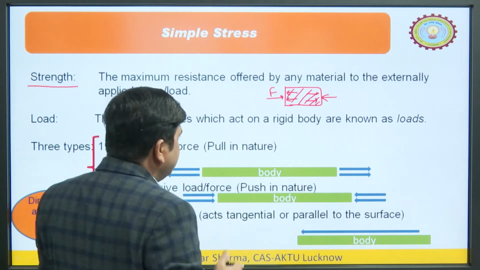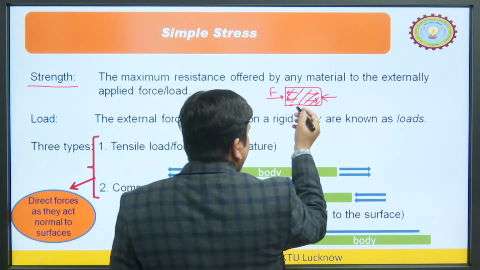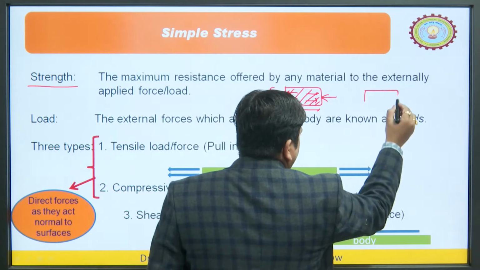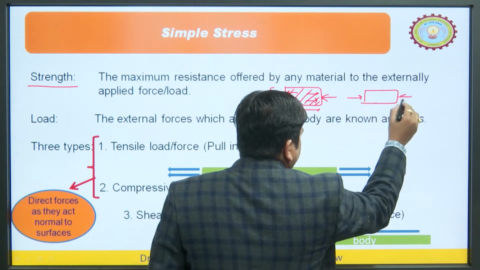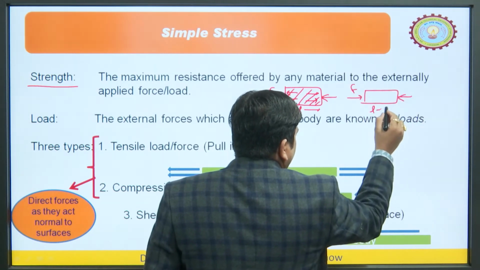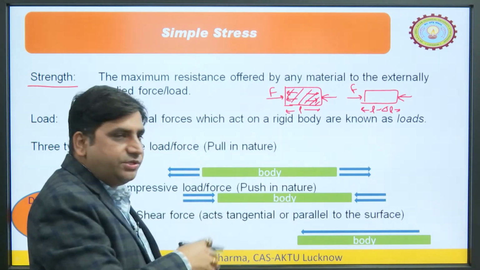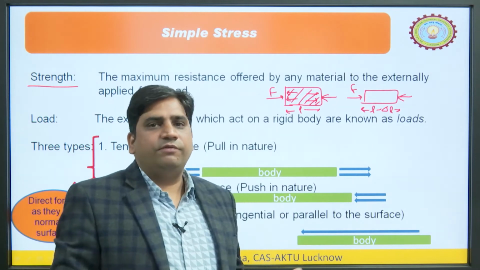To resist the deformation, otherwise what will happen? Let us say its dimension is L. After some time it may happen like this, as we are applying this force. It may become L minus delta L. So, the dimension may be reduced. This is the deformation.